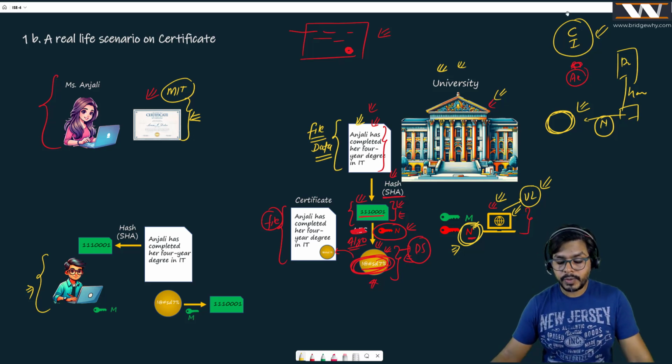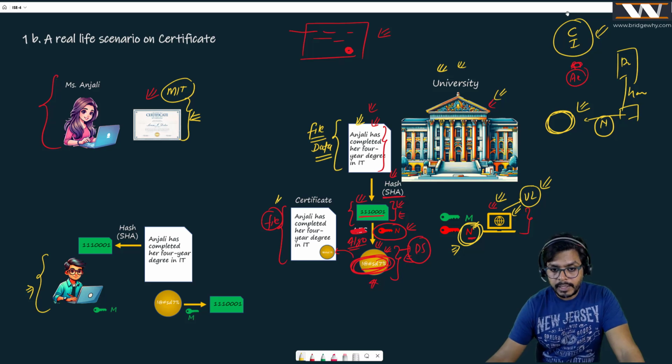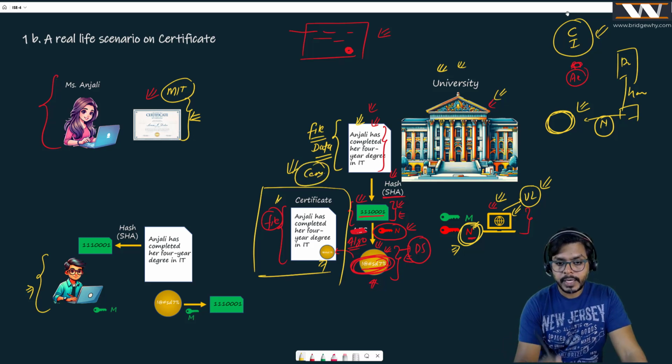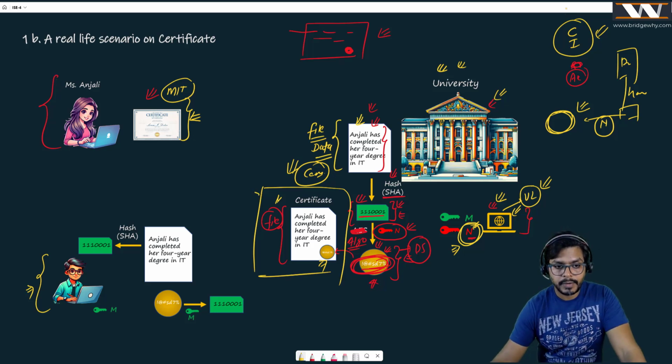So what this university is doing, it is taking the file, attaching this little yellow thing, which is the digital signature of this university. And whatever file you get after this is actually known as the certificate. This certificate was generated by the university and given to Miss Anjali. And now Miss Anjali is giving this certificate to Rahul.